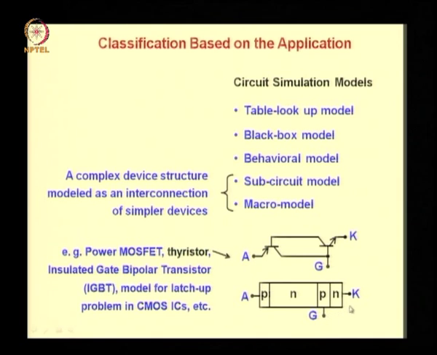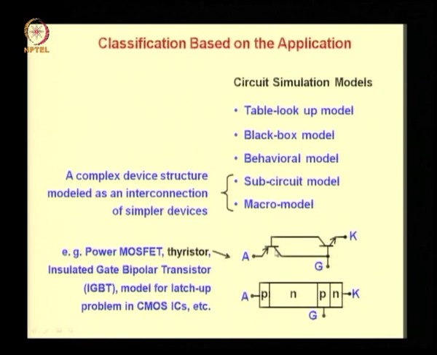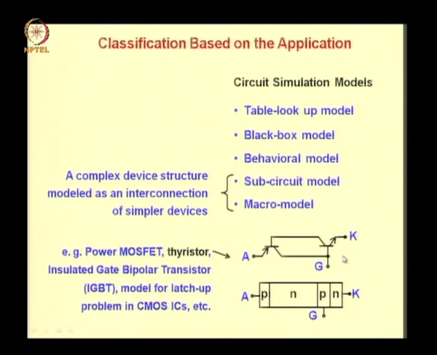So, this is the 4-layer device structure called a thyristor. Left hand contact is the anode, right hand contact is the cathode and this is the gate. So, this 4-layer structure can be regarded as a combination of PNP and NPN transistors connected in a cyclic fashion as shown in this circuit. This circuit consisting of 2 transistors can be regarded as the macro model of this device schematic.